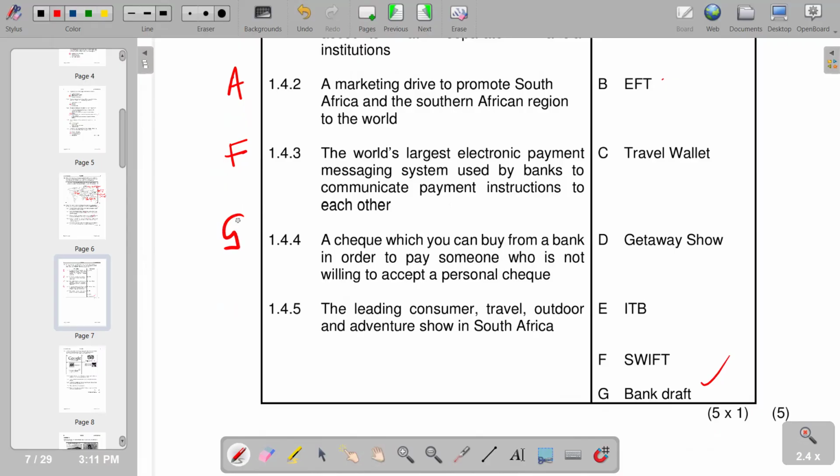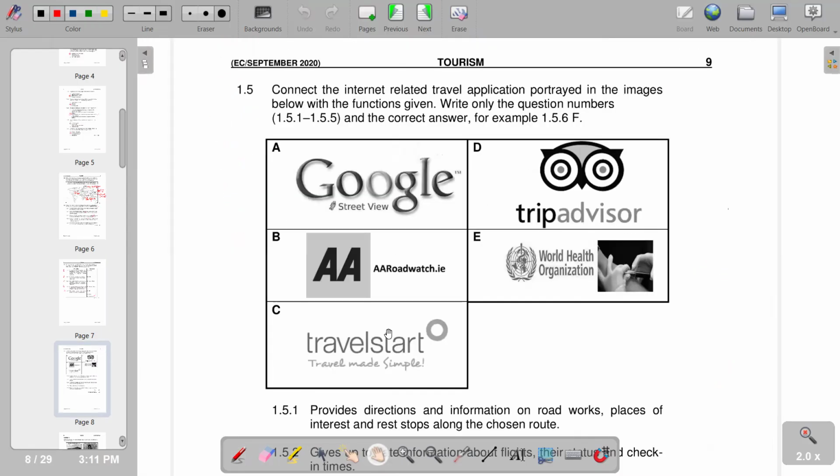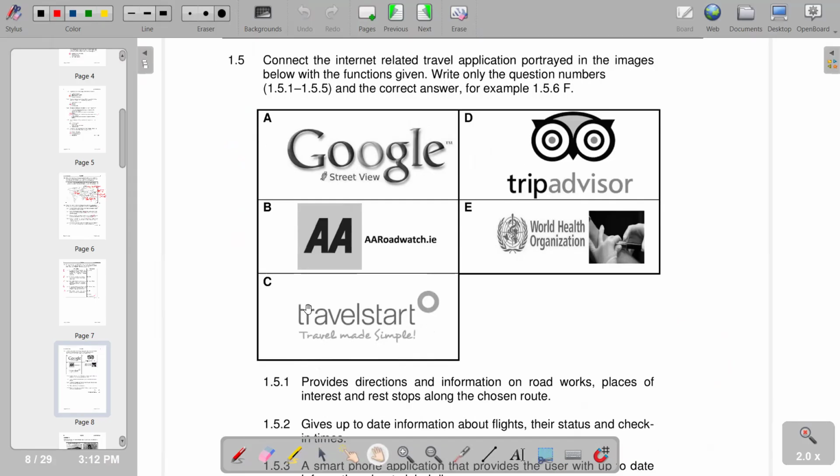And 1.4.5, the leading consumer travel, outdoor and adventure show in South Africa. It is the Gateway Show, which is D. So that is what we have on that part. And then on the next part now, we have to connect the internet-related travel application portrayed in the images below with the functions given. The question numbers are, of course, in that way. So we've got A to C to choose from.